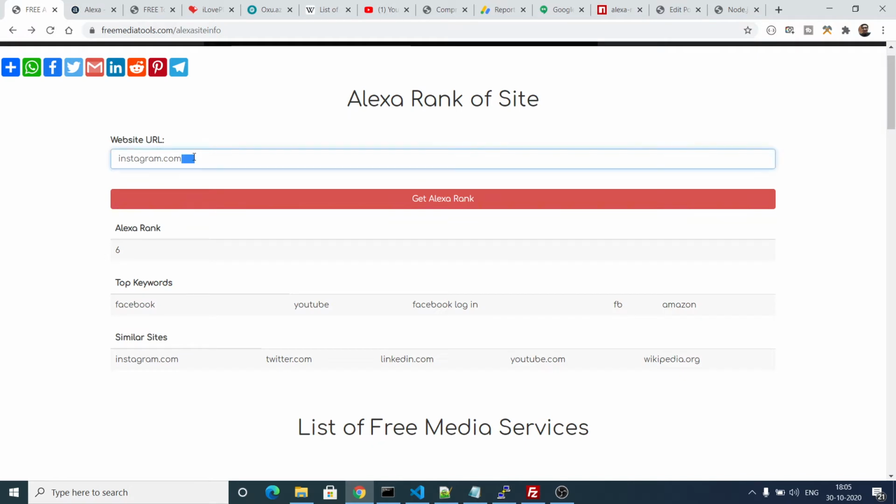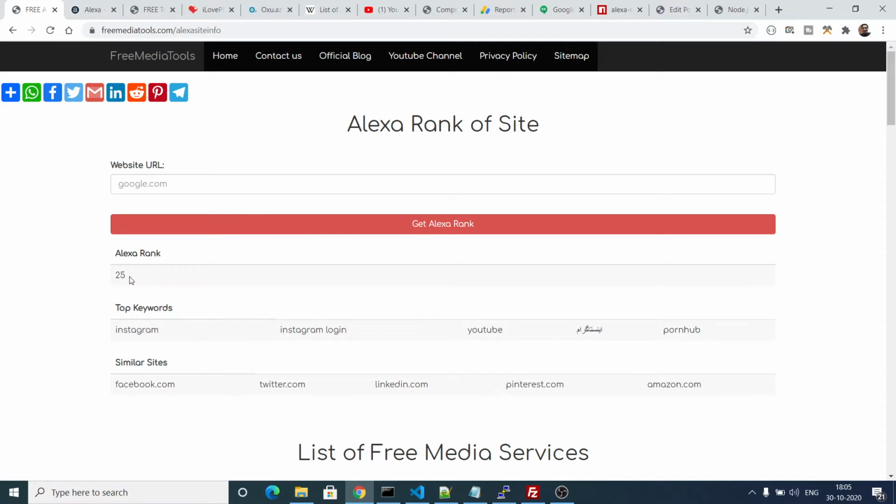It says the domain name is not valid, oh sorry, we need to enter Instagram.com. If I click get Alexa rank, you will see the Alexa rank is 25, and the top keywords are Instagram, Instagram login, YouTube, all this stuff.